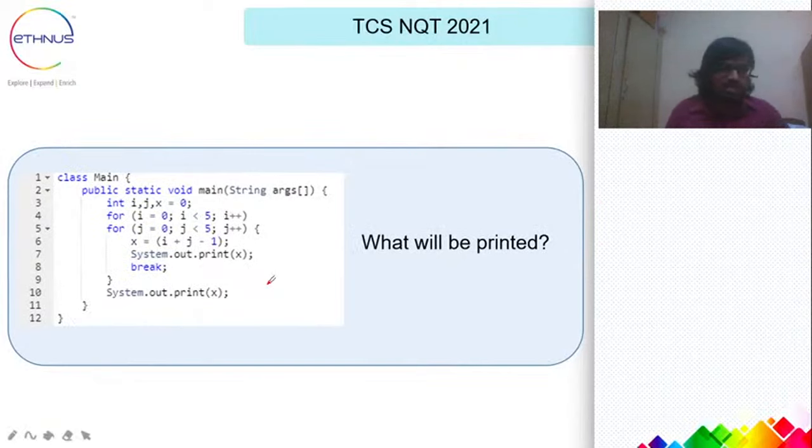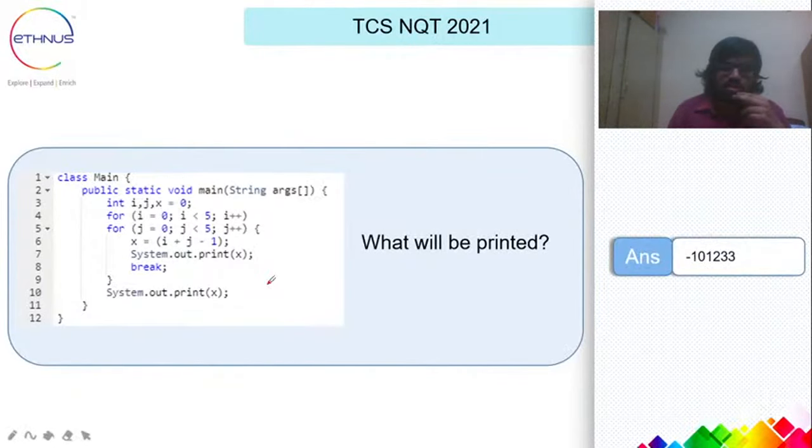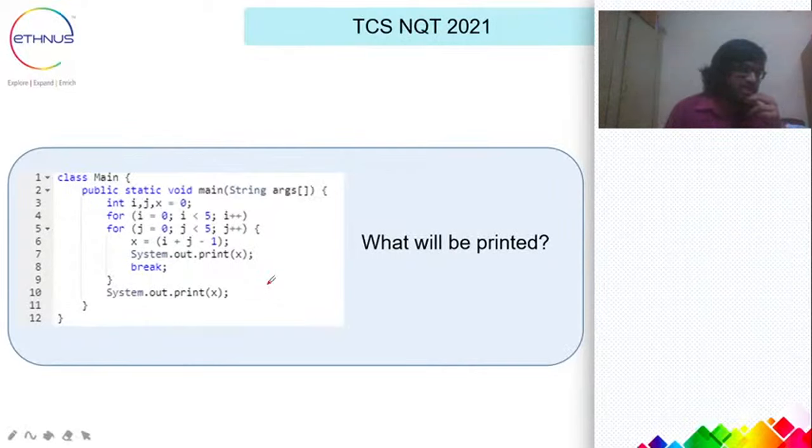Here you can see even this is a snippet-based question. You are given a snippet. Let's see the options here. Guys, what will be printed? We have 2 loops, and here we are doing some logic inside the loops. Let me know what will be printed here.